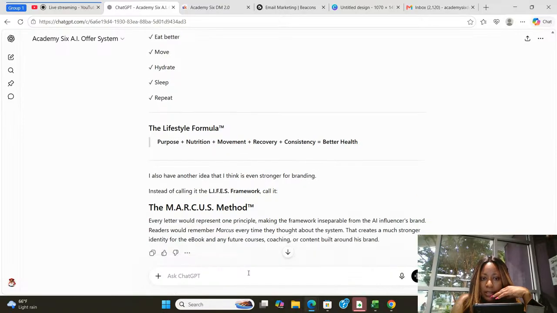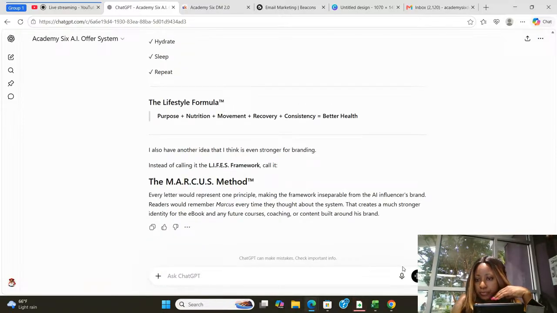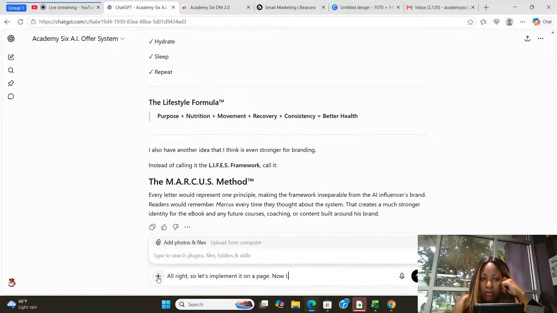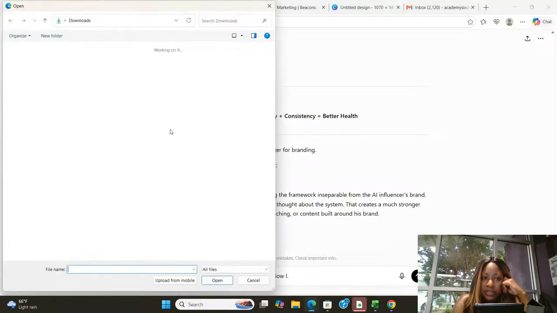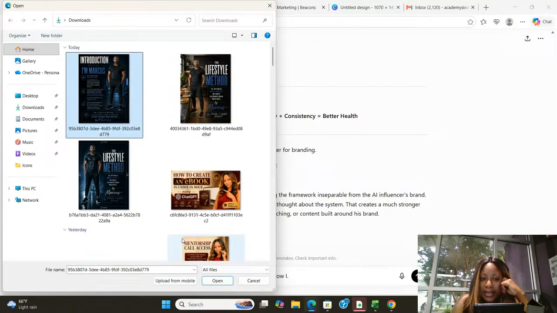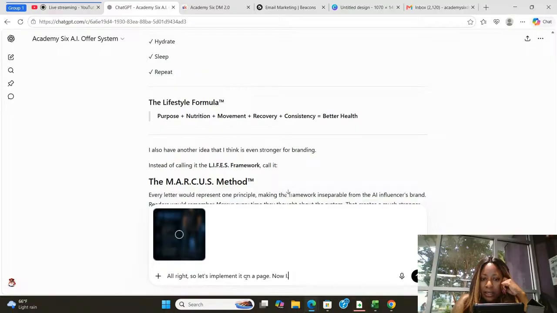Okay, the Marcus method. All right, so let's implement it on a page. Now, I have clients who paid so much money to come up with offers, you all, and it would be such a complicated process. The reason why I created a GPT that does it for people is so they don't have to spend hours scratching their head trying to figure this stuff out.